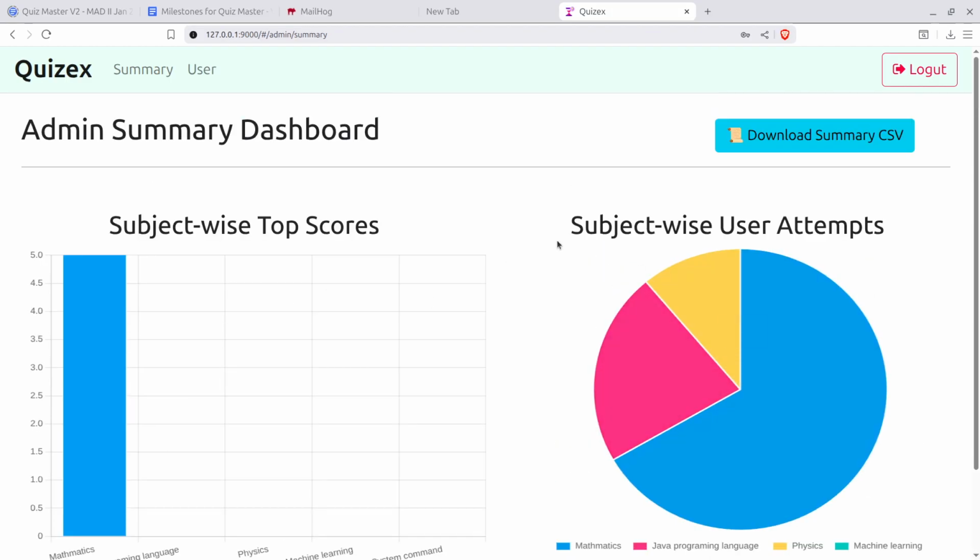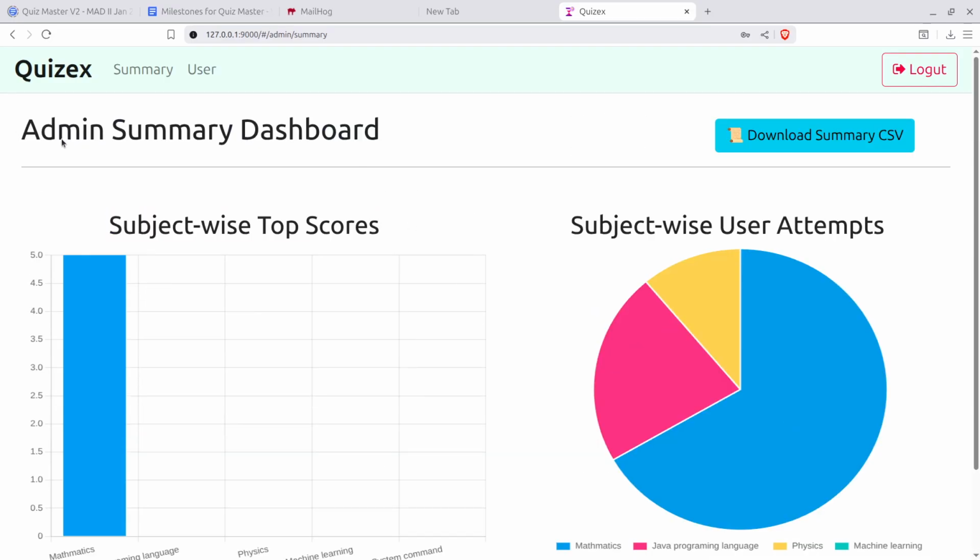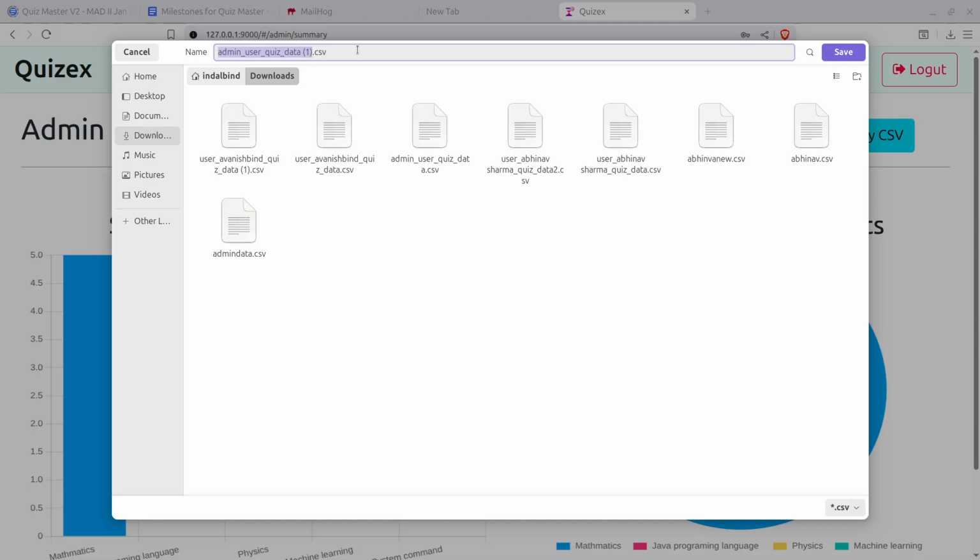Summary means how many users attempted the quizzes, and what the top score is. Inside the admin summary we have this kind of button. This is the download summary. The download summary means the admin summary. So this summary will tell how many users there are. If I click, it will give the option to download. Right now I'm not going to download anything, but let me show.